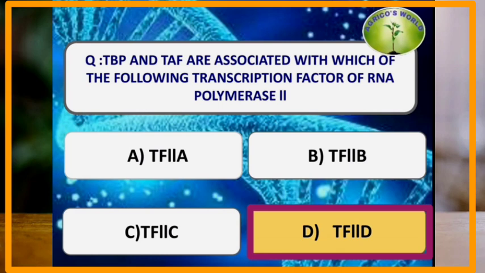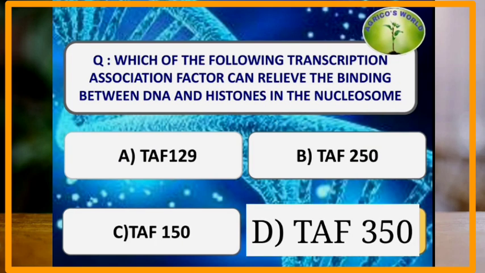TBP binds to the core promoter, and TAF associates with the binding of TBP to the core promoter. Which of the following transcription associated factors can relieve the binding between DNA and histones in the nucleosome? The relieving of the binding between DNA and histones is by the transcription associated factor TAF250.